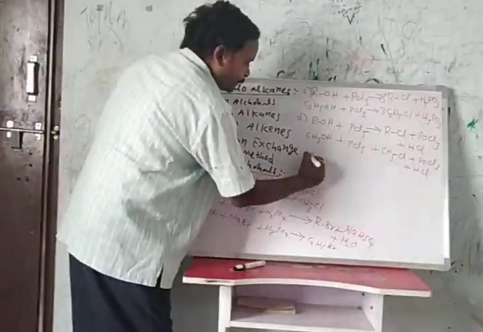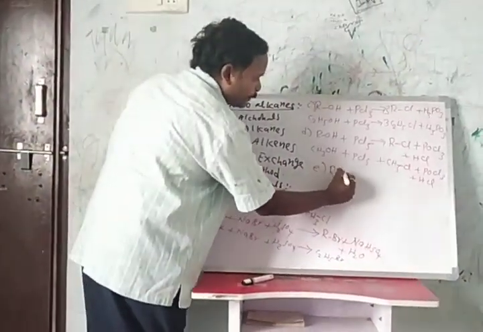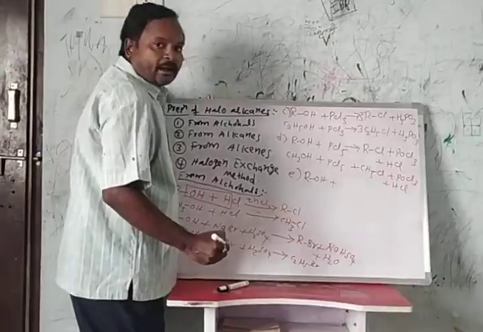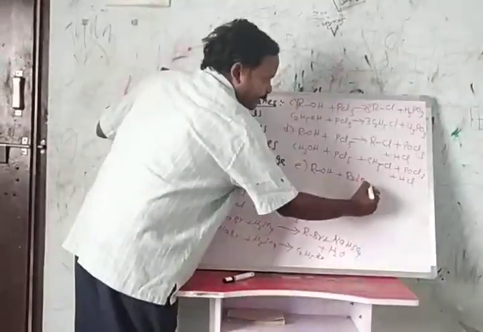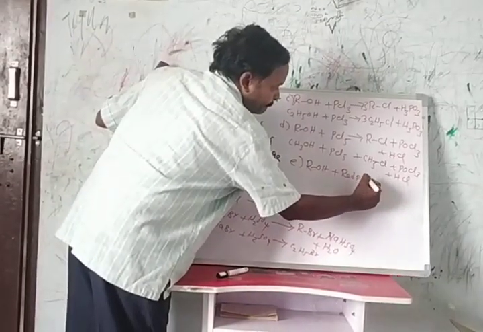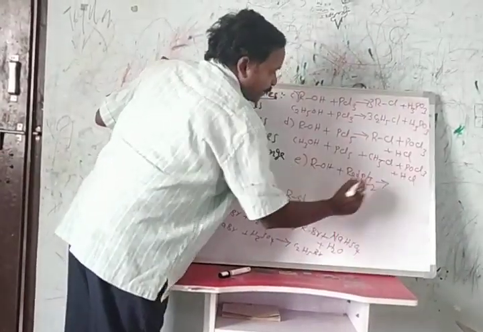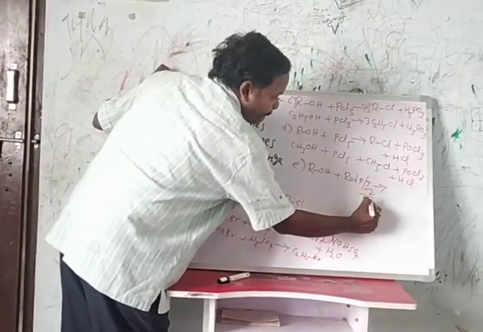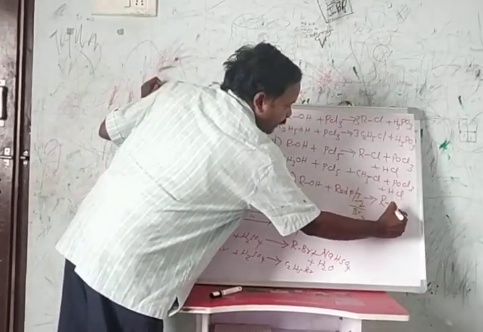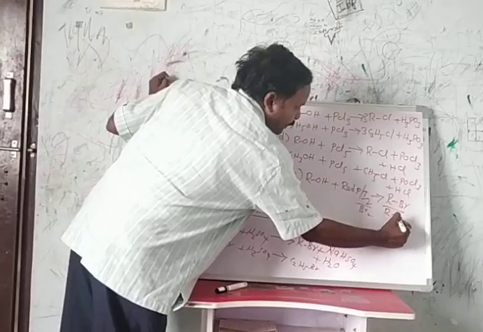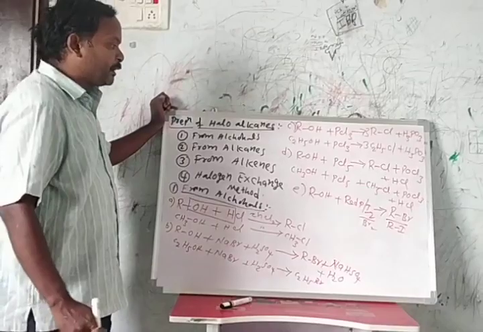And one more, when alcohol reacts with red phosphorus and iodine or bromine, it forms alkyl bromide or alkyl iodide.